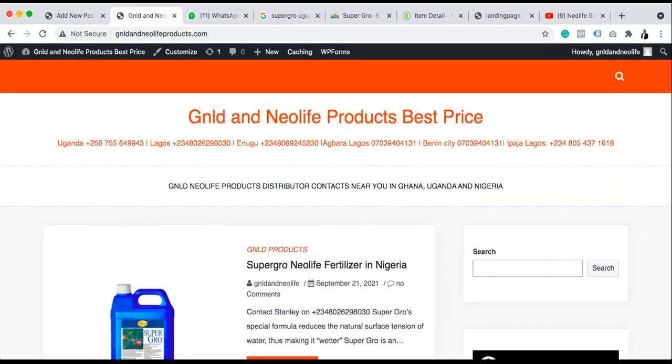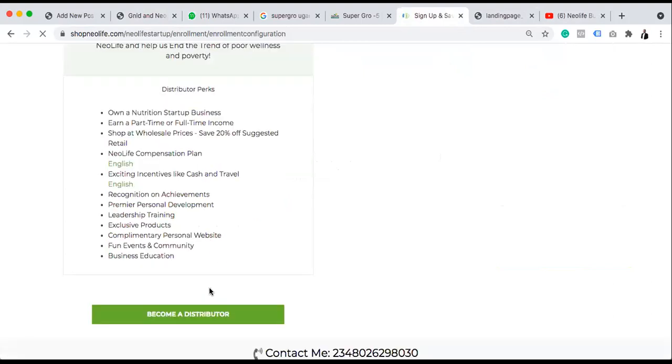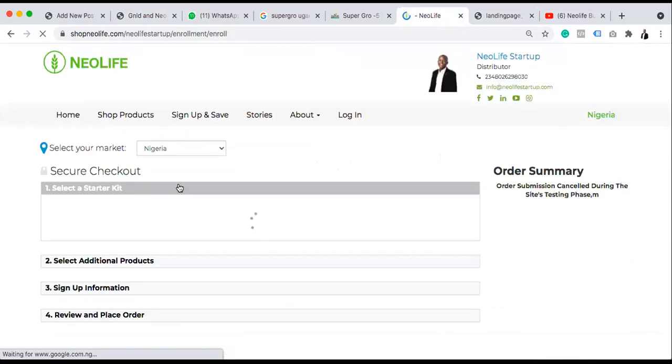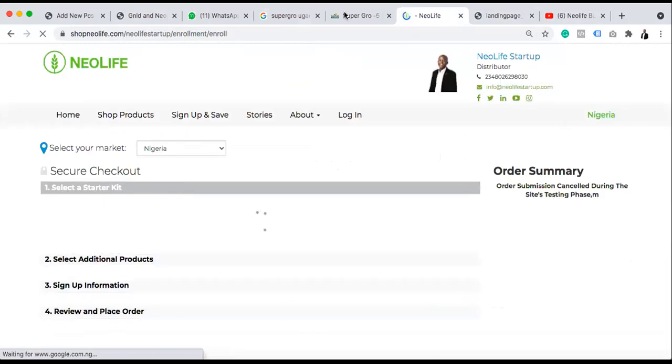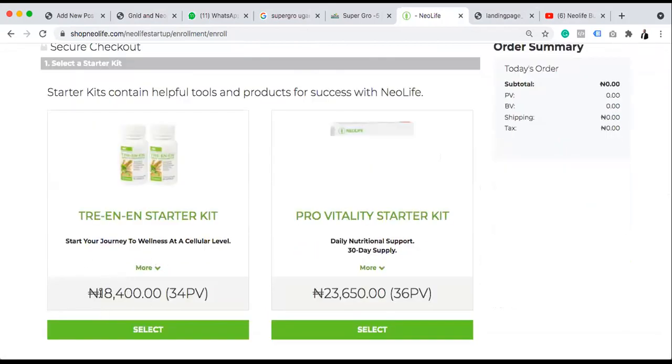So in Nigeria, let's even check right now. You can register with either 18,400 and you have access to a website like this, not only a website, customized with your own name, and a mobile app. Then you will learn how to do the business online just the same way we are. We have people on the team that are actually learning this. So in Nigeria, you sign in with either 18,400, which comes with these two products, or 23,650, which comes with these other products here.